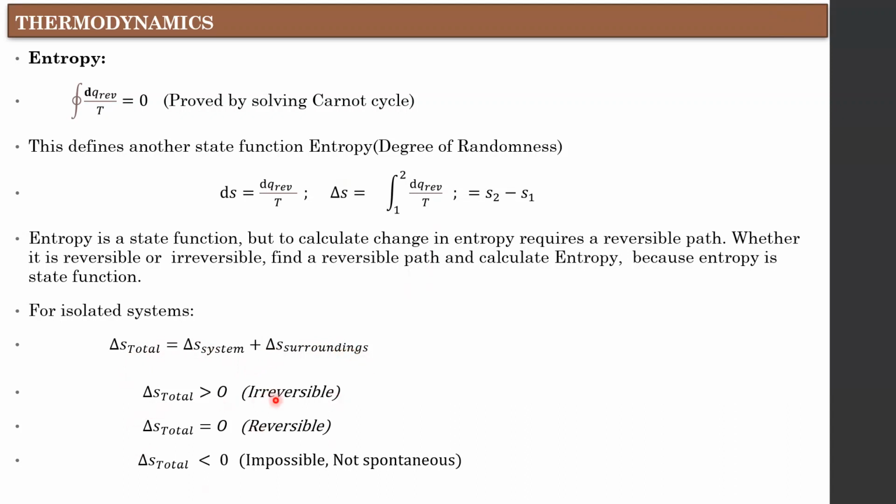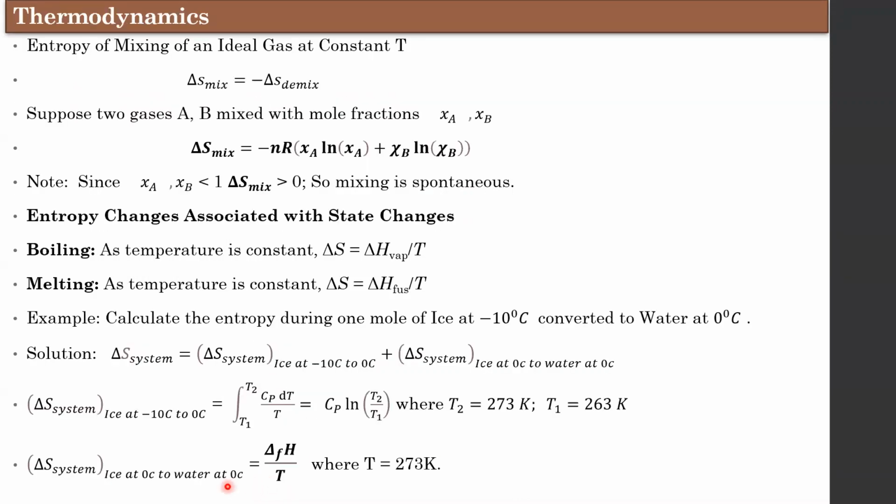Delta S total for a spontaneous process must be greater than 0. Delta S total for a reversible process is equal to 0. Here it means delta S system is equal to minus delta S surroundings for a reversible process. Delta S total less than 0 is impossible, or not spontaneous, generally. These are the formulas which should be noted down and used when a problem is asked. And during the state changes, these are the formulas for the entropy change.